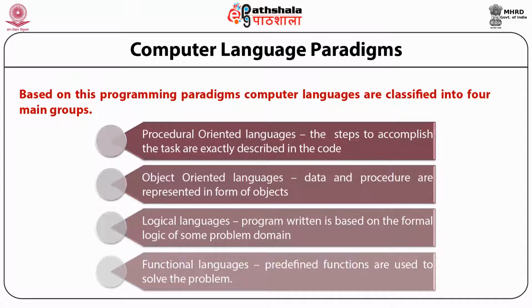In case of logical languages, the program is written based on the logic of the problem, and once the logic is developed, it can be used to solve the problem. In case of functional languages, predefined functions are used to solve the problem, and these functions are directly used in the programs to solve the problem.